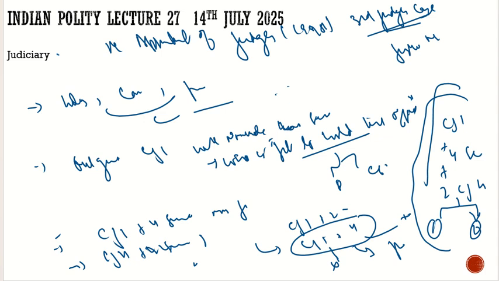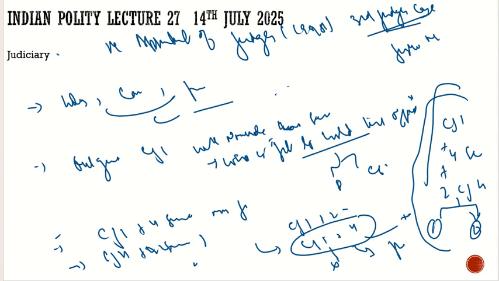That's why the collegium system is needed. And also, if the appointment is dependent on the president, it is indirectly dependent on the government of India, on the political party who is governing at that time. So definitely the independence of the judiciary will be under threat, and the independence of the judiciary is one of the basic structures of the Indian Constitution. So these were the statements given on why the collegium system is justified.